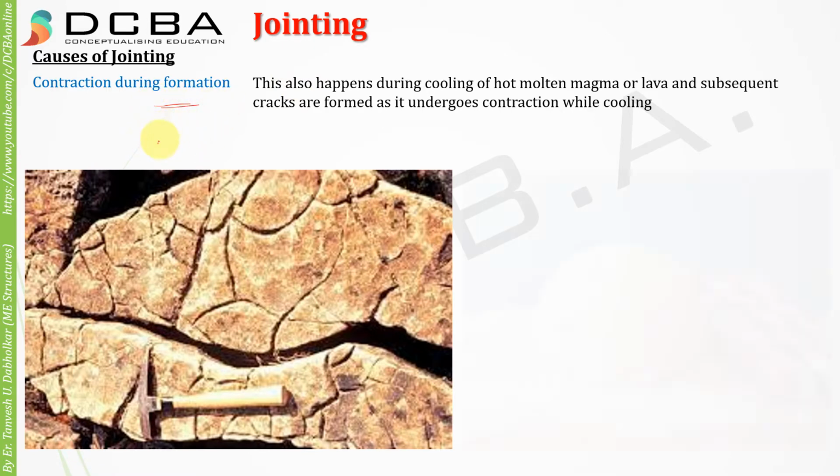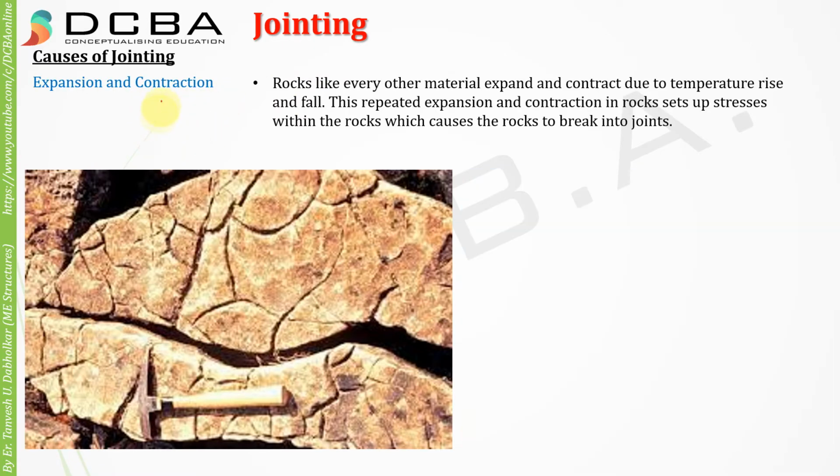Again, we have expansion and contraction due to other reasons. Now, one of the most prominent reasons for expansion and contraction is temperature changes. We all know that there are various bodies which expand and contract with temperature rise and temperature fall. So rocks, like every other material, expand and contract due to temperature rise and fall.